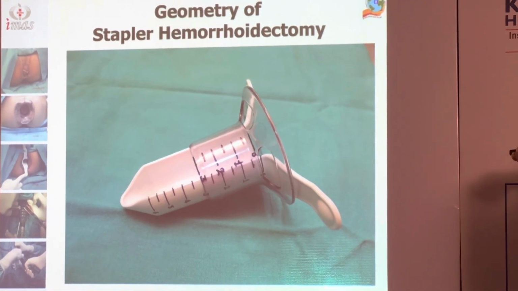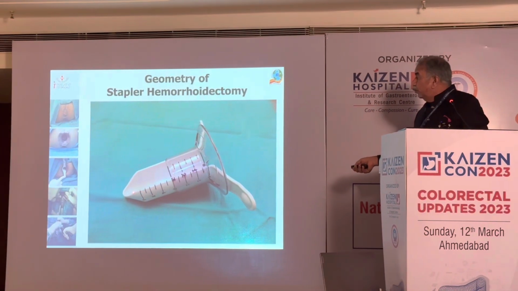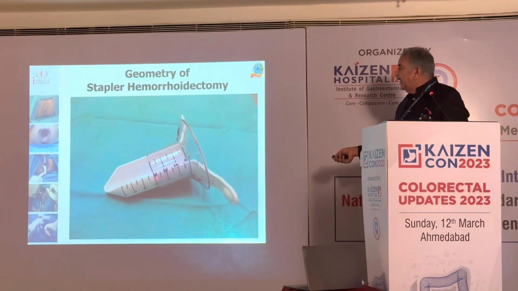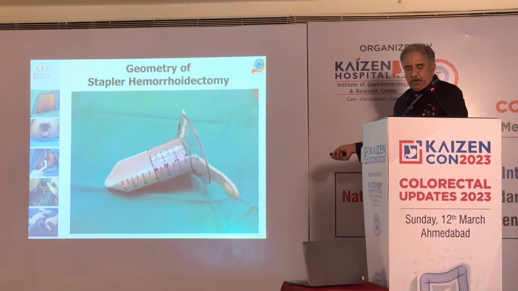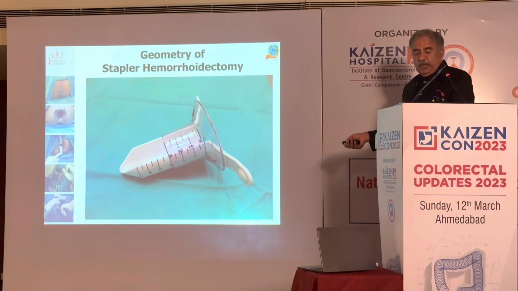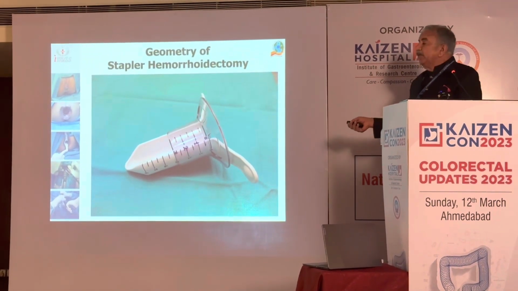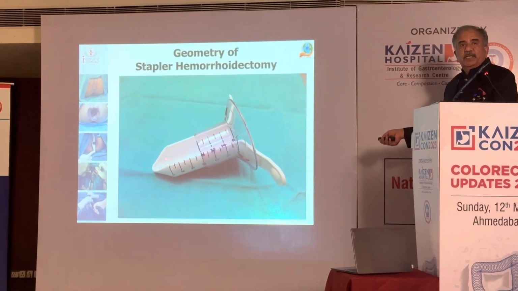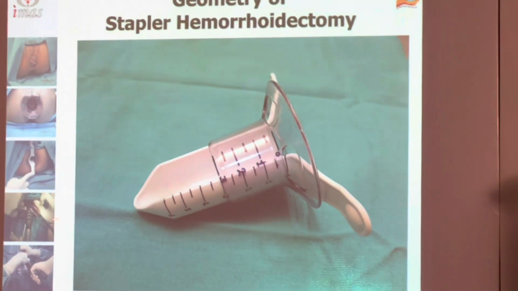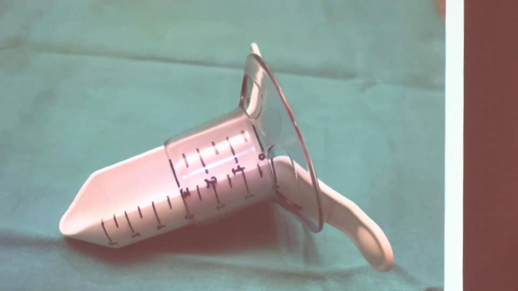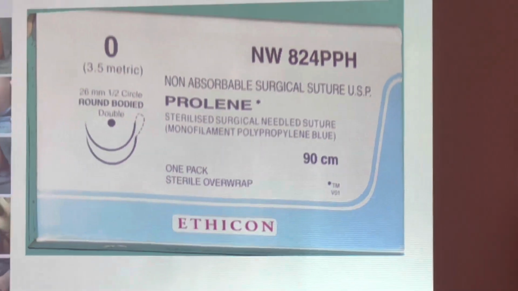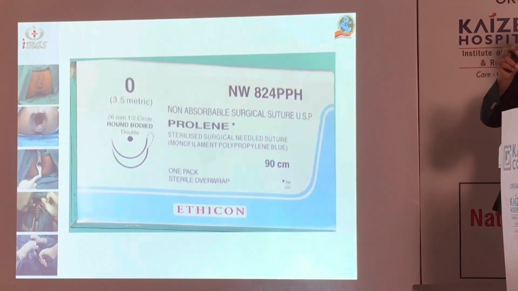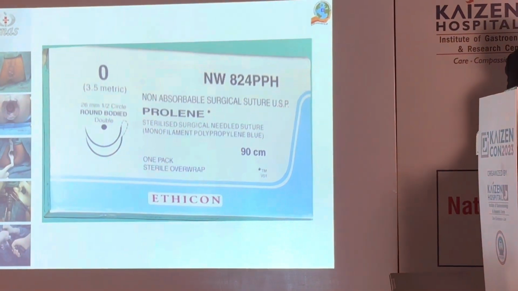So we have to make sure that we are going with the pursing in between the shelving portion and the margin of the transparent anoscope, so that ultimately we are not very close to the dentate line when the mucosa comes, or we are not very far off so that no mucosa comes. So the ultimate aim is, and then when we take the sutures, especially for my younger colleagues, I would advocate that